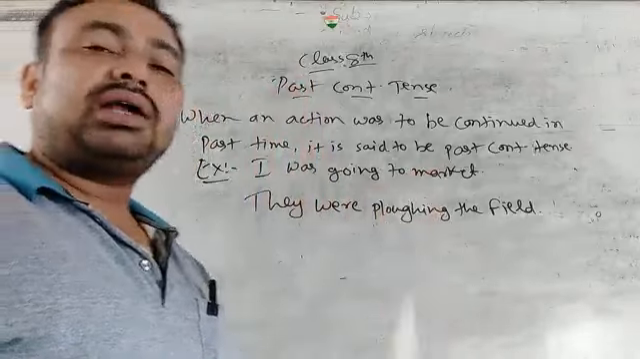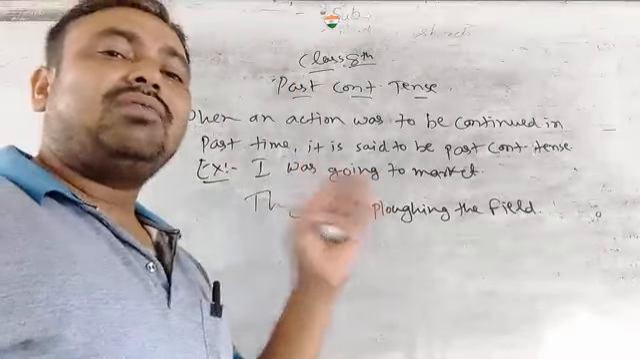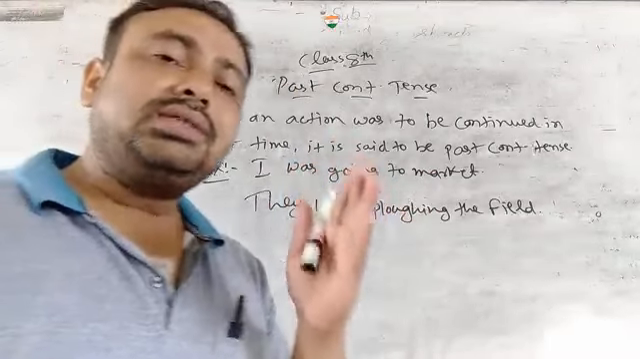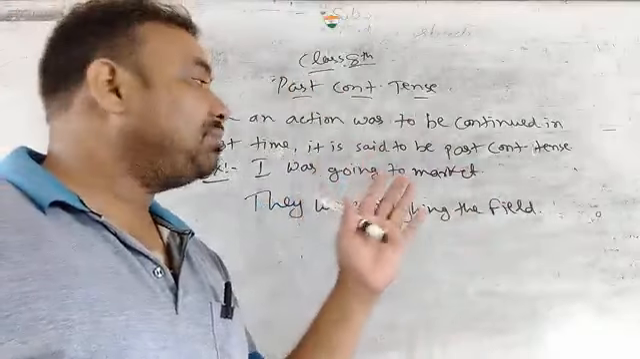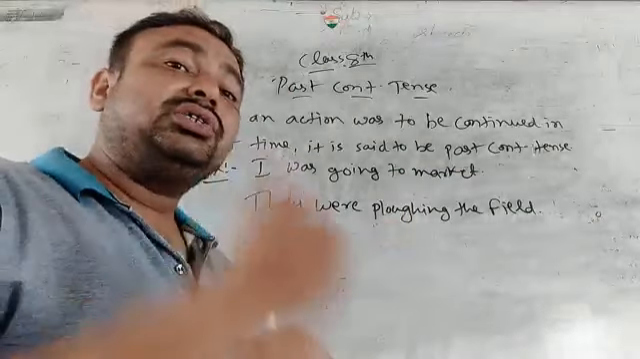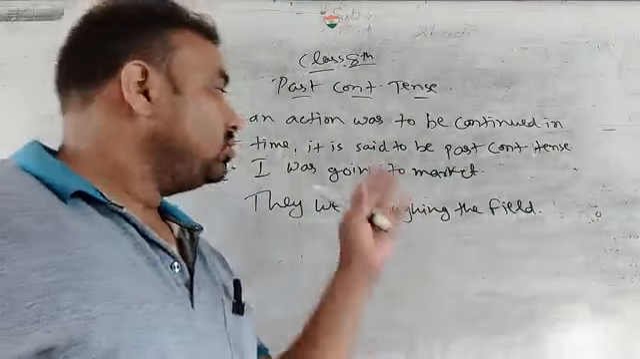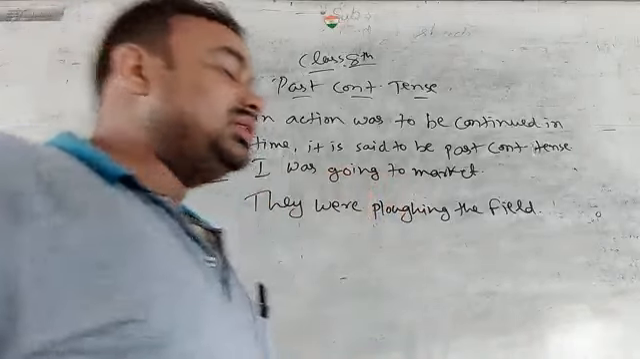Okay, so now we have two examples. I was going to market. Here, what does it say? First example, I was going to market. It means मैं बाजार जा रहा था. So what is the continuity in the first example? The continuity is going to market. It continues to go to market. ठीक है? तो ये going.